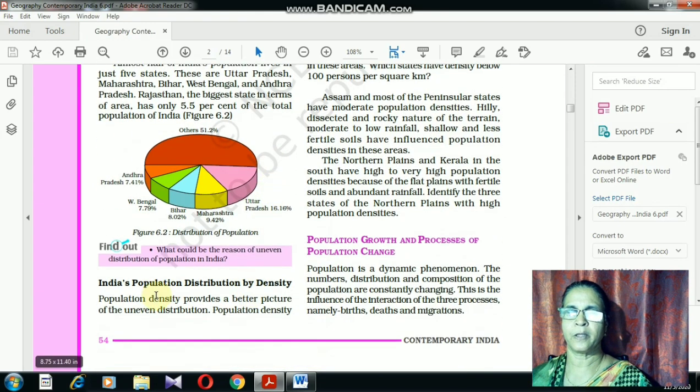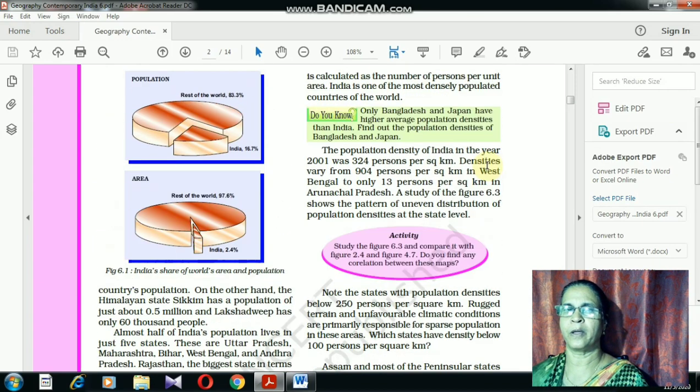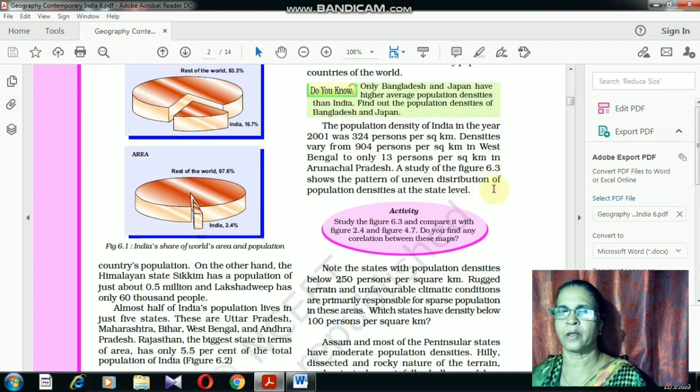One more possible question that could be asked is: what is the density of population? The number of people living in 1 square kilometer area is termed as density of population. The density of population also varies. The 2011 census report is there, and the 2001 census report is also given. The 2001 report says 324 persons, but as per the 2011 report, the latest report, 382 people live in 1 square kilometer area.